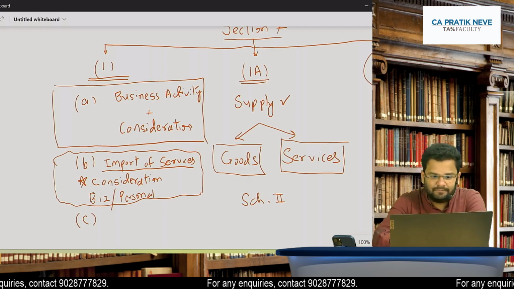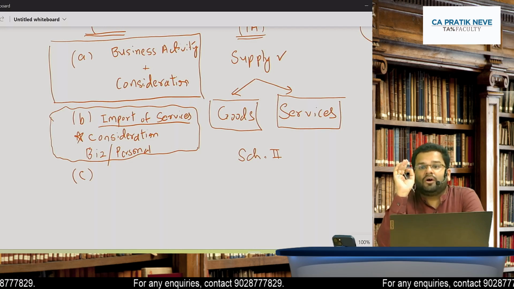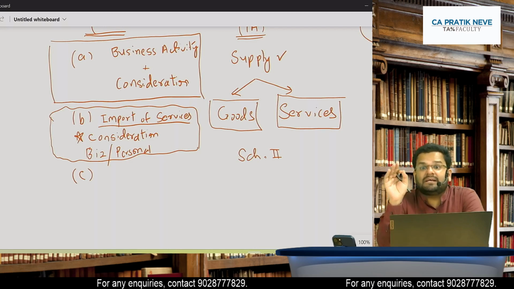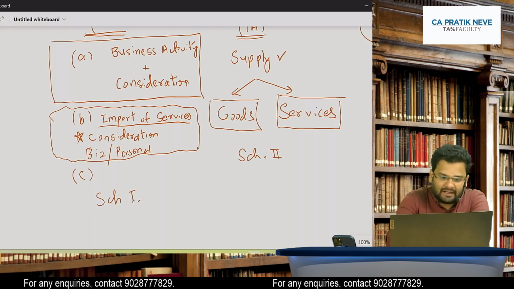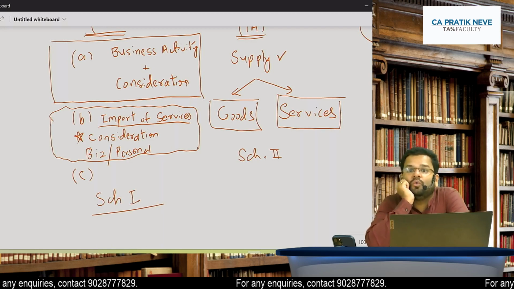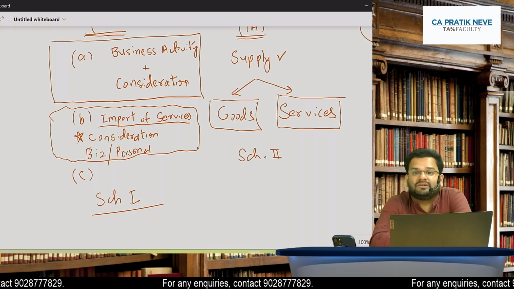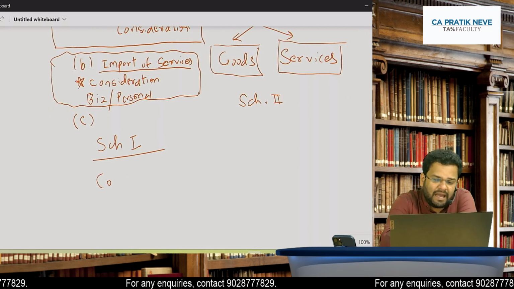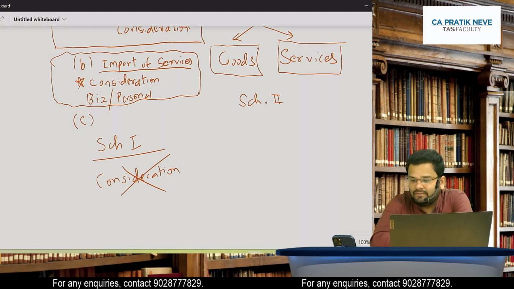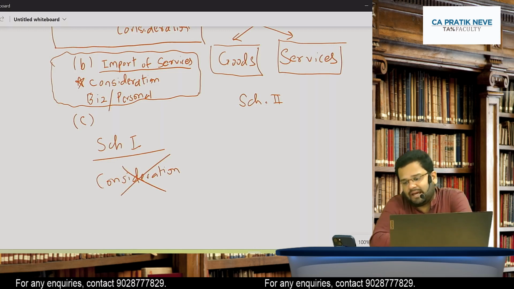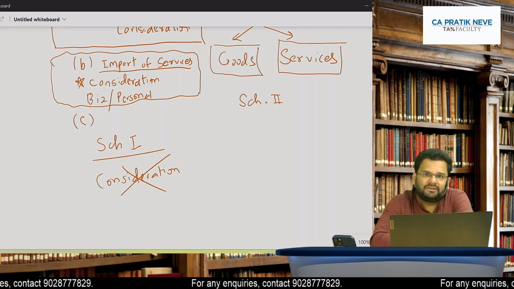And then friends, C clause. What is C clause? C clause is that the activities as mentioned in, you have to connect this with schedule 1. Activities as mentioned in schedule 1, they may not be for consideration. So consideration may be absent. Consideration may be absent. Agreed? They are deemed to be supply. Yes. They are deemed to be supply even if they are without consideration.